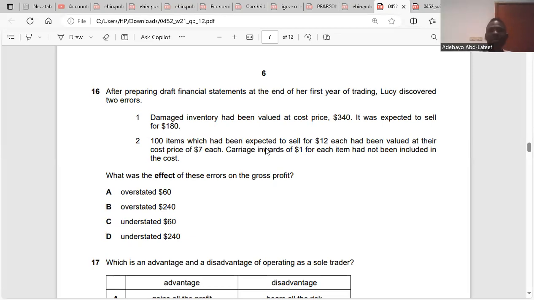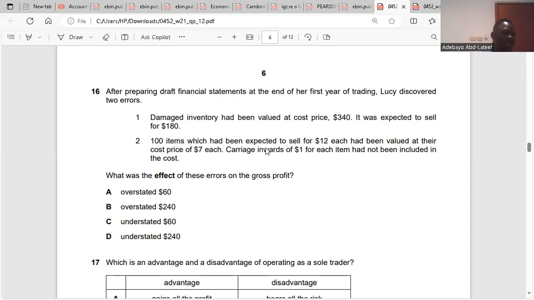So first we have our carriage inwards. Our carriage inwards is 1 multiplied by 100, which is for 100 goods, which is $100. That's carriage inwards. But now let's go back to the cost. They said it was supposed to be sold for $12, but it was valued at the original cost. Do you get it? So that means they valued it at $7 each. $7 multiplied by 100 is 700. So that is 700 minus 700, that's 0. Nothing was gained there. There was no profit nor loss. Do you understand?